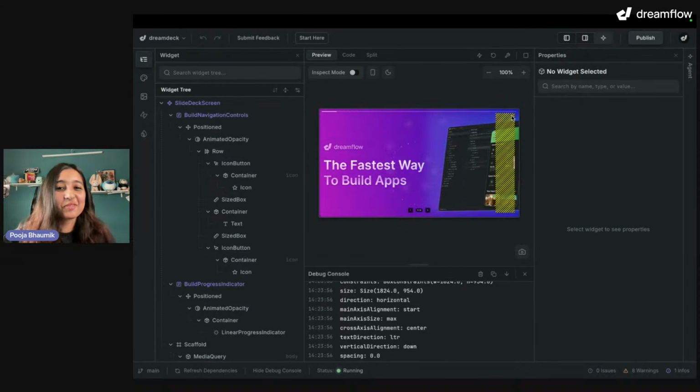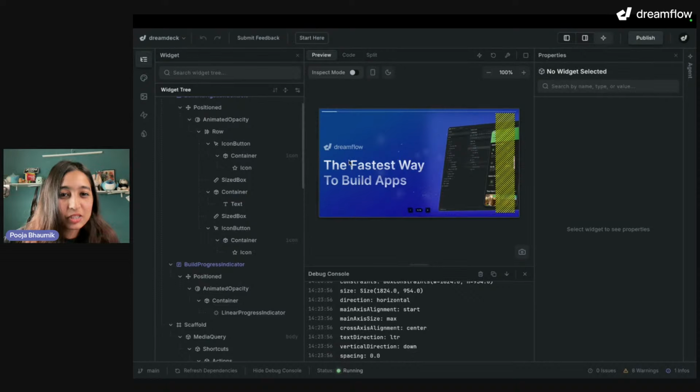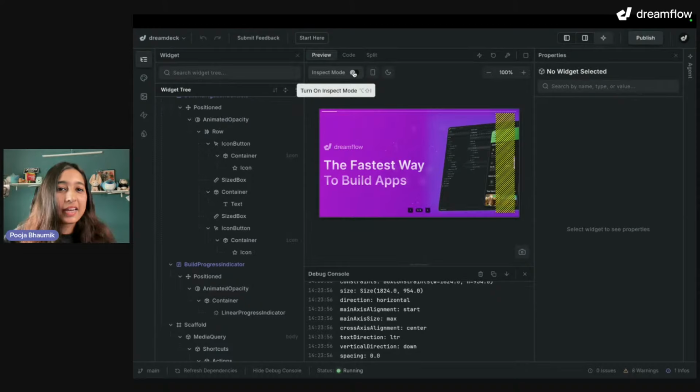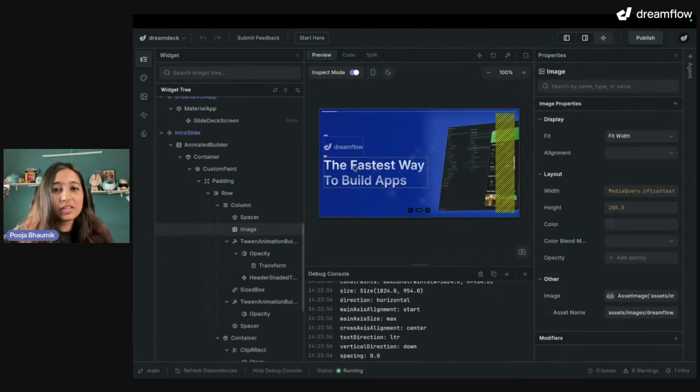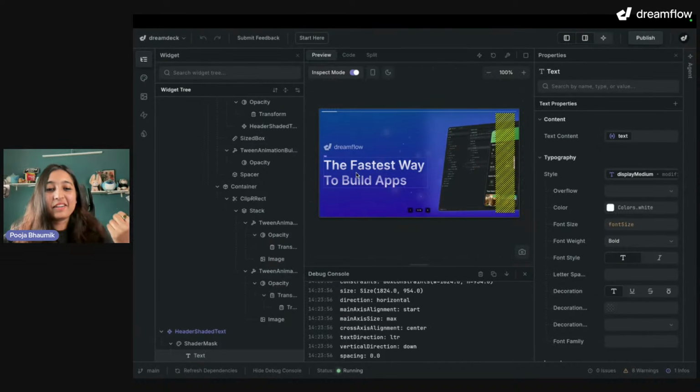So I'm going to show you how this looks, the Dreamflow platform. This is what I was talking about, the widget tree. And here is the preview in the center, where I can enable inspect mode. And if you can see, I can see exactly where my elements are. These were not built in Google Slides or Keynote or anything.